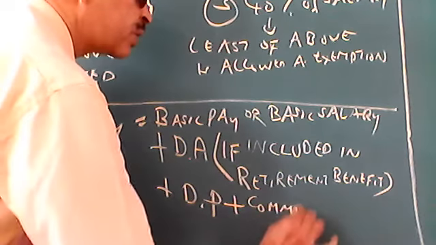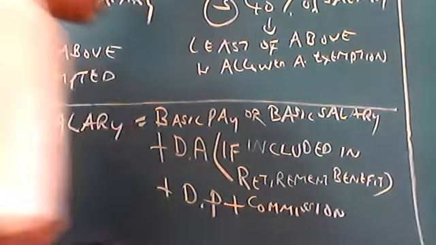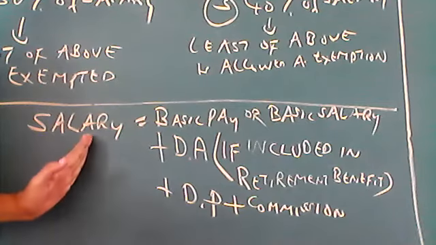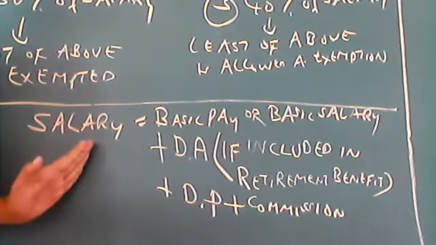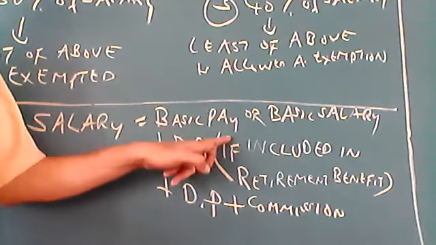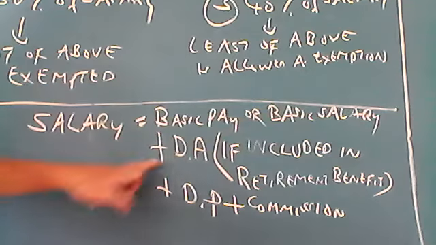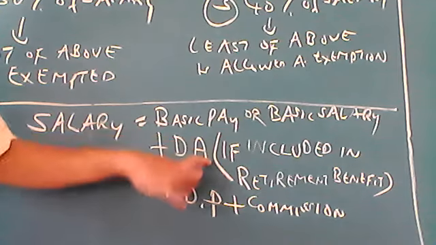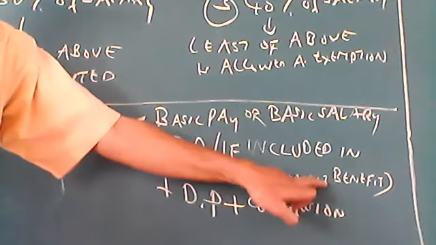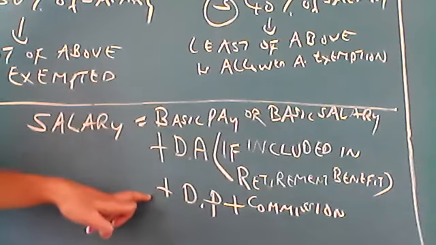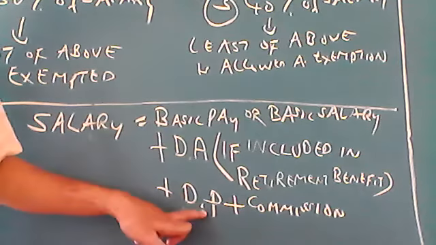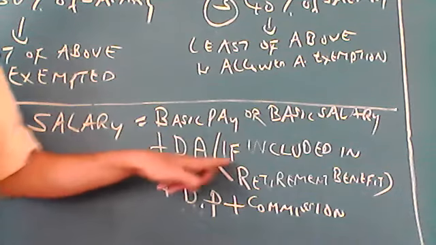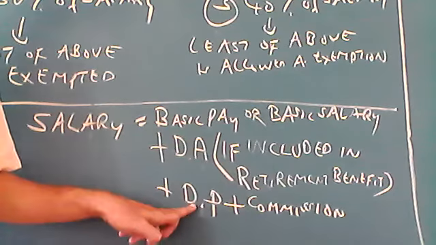So in case of computing exempted HRA, salary is equal to basic pay or basic salary plus DA, if included in retirement benefit, plus dearness pay, plus commission.